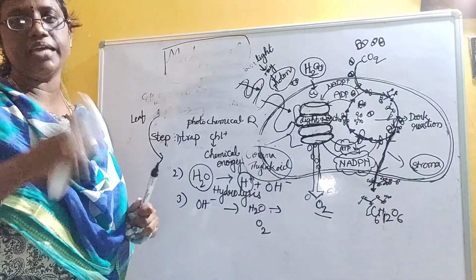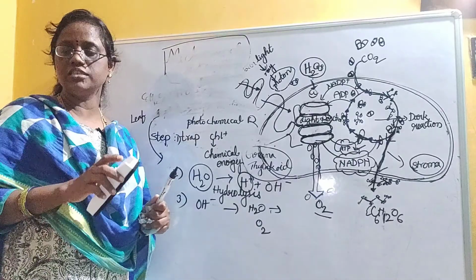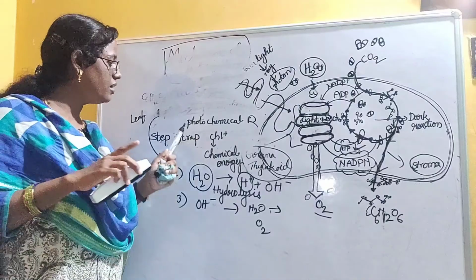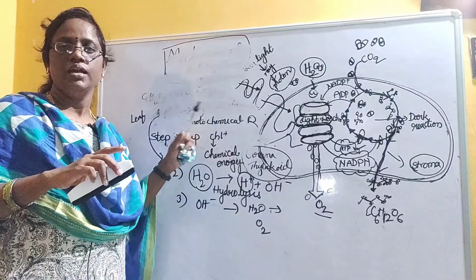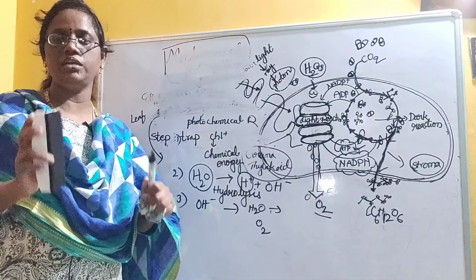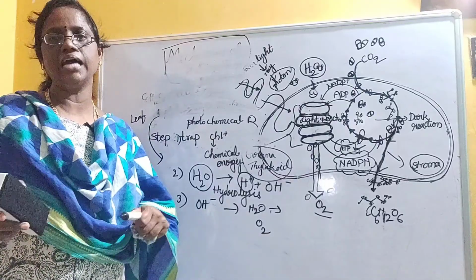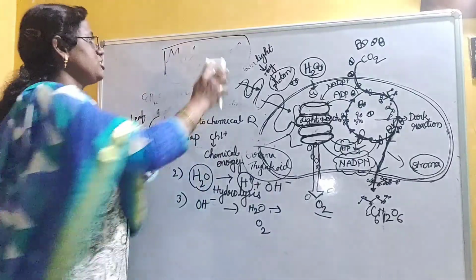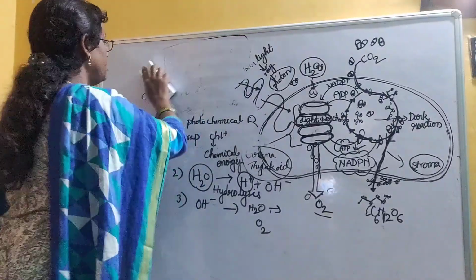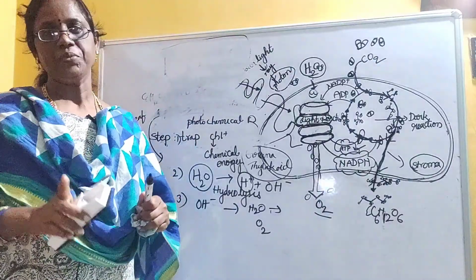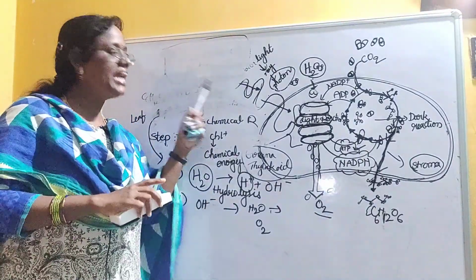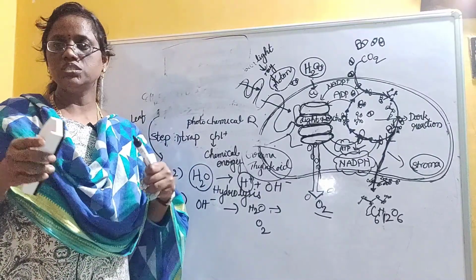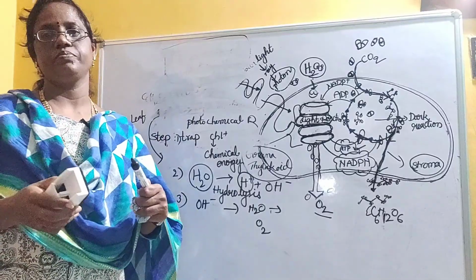Light independent reaction means this reaction does not require light energy, but it is dependent on the light reaction. Dark reaction does not mean it takes place in the dark at night. It takes place immediately after the light reaction only. So for the dark reaction, we should remember one thing, children: the time gap between the light reaction and dark reaction is even less than a thousandth of a second.